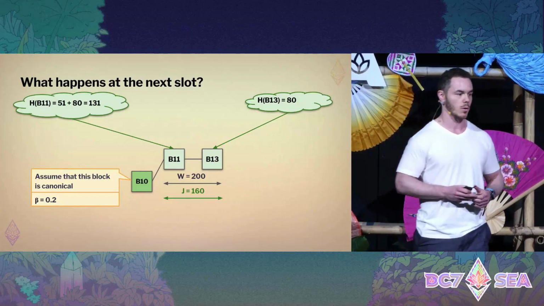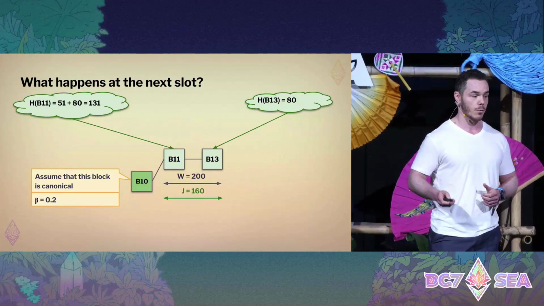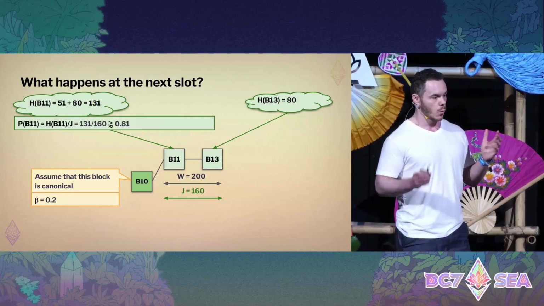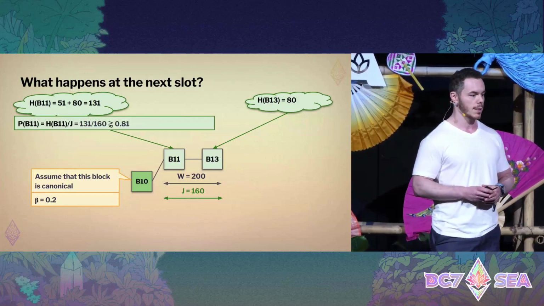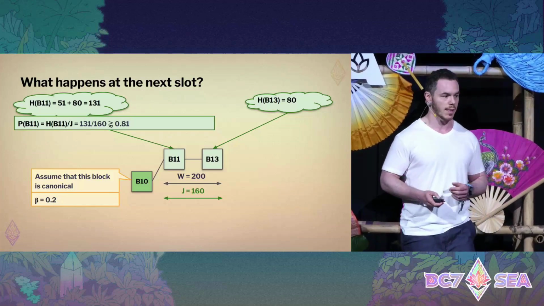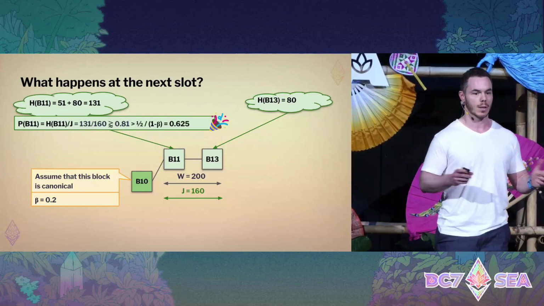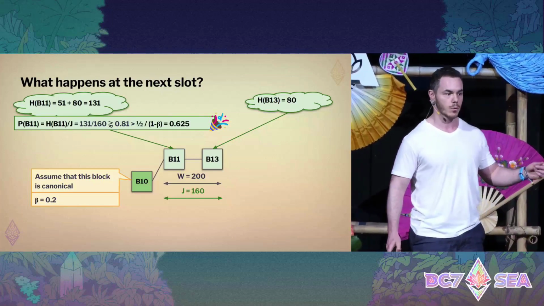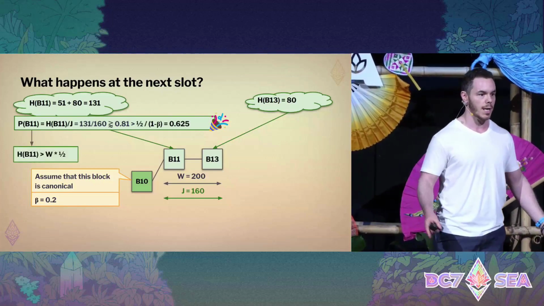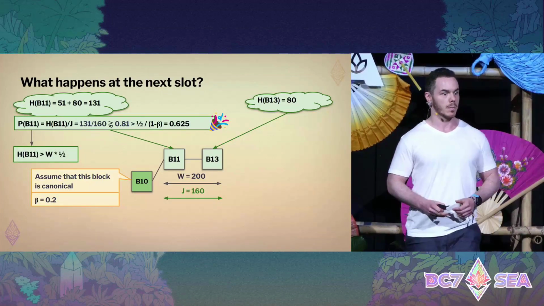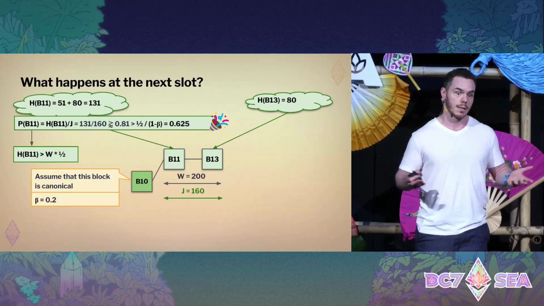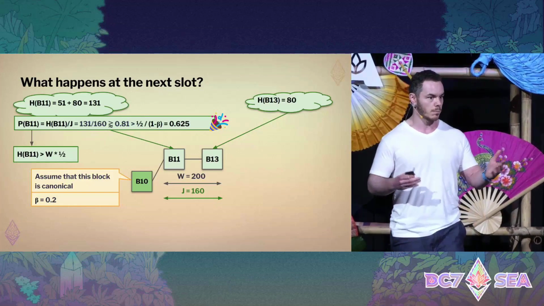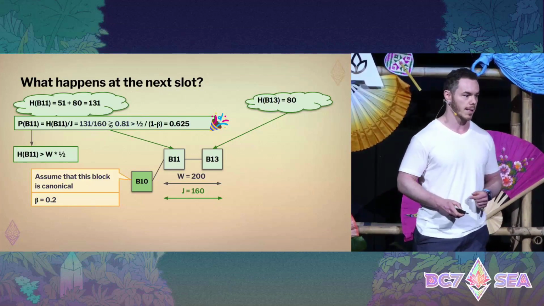This weight goes to B11 as well. If you now calculate P, we have 131 over 160, which is roughly 0.81, which is larger than our target of 0.625. That's exactly what we wanted. As we showed before, this implies that B11 has at least more than half of the possible votes. So B11 will be canonical.